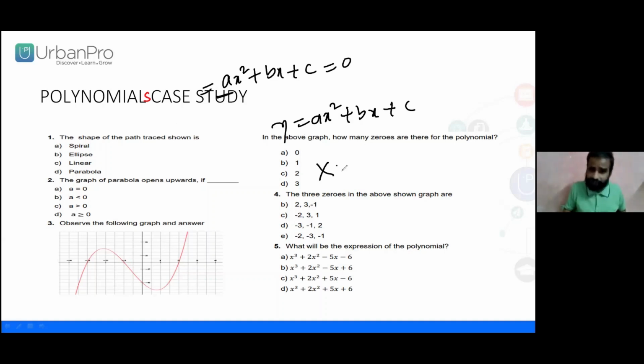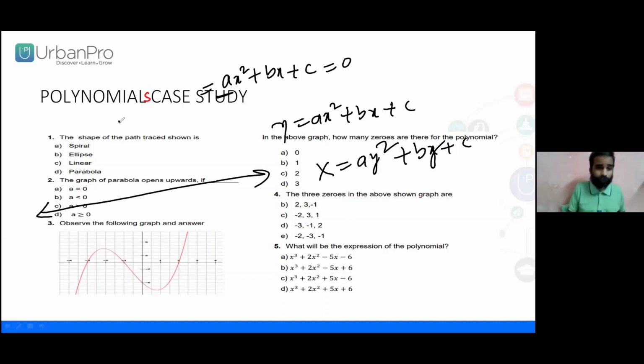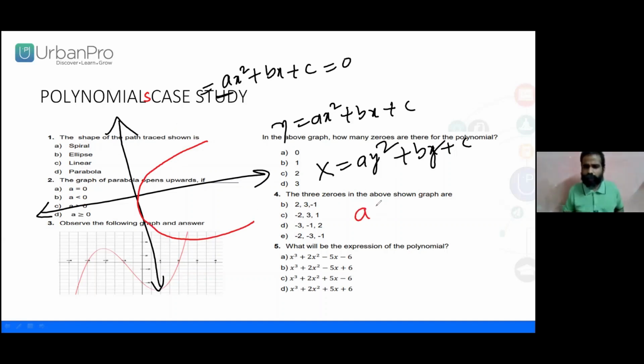If it is x equals ay square plus by plus c, now look here, which is symmetrical about the x-axis. In this case also, where a is greater than 0, it is right open. Why? The values of x are positive. As simple as it is. Where a is less than 0, it is left open, right?